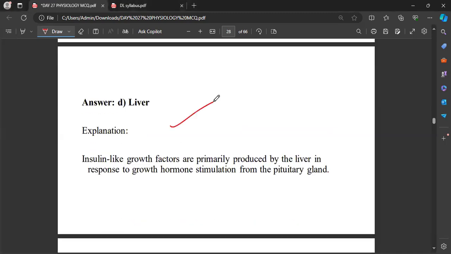That will be the liver. Okay. See, here they are produced by the liver in response to the growth hormone stimulation from the pituitary gland. Right? Okay. Now,